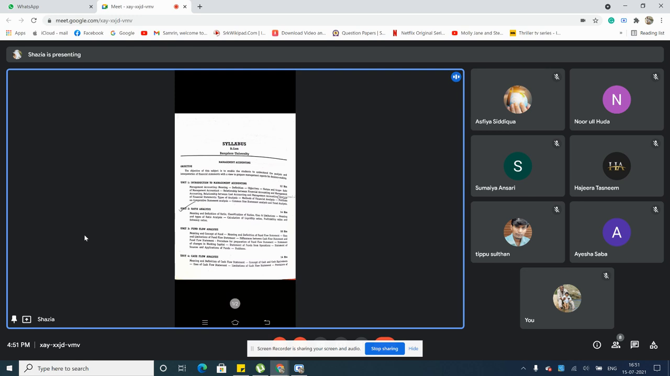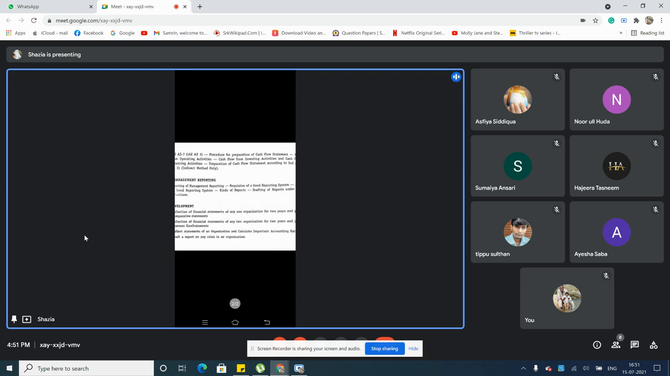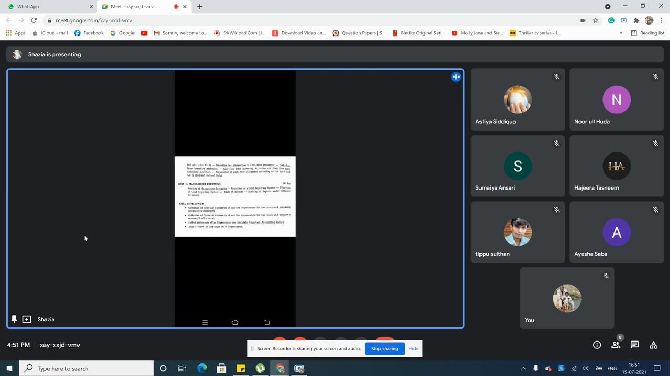So you'll be studying the meaning and definition of cash flow statement, concept of cash and cash equivalents, uses of cash flow statement, then limitations of cash flow statement, then provisions of Indian accounting standard. These are some accounting standards here. So this is not required, but for your knowledge purpose, you must know that.